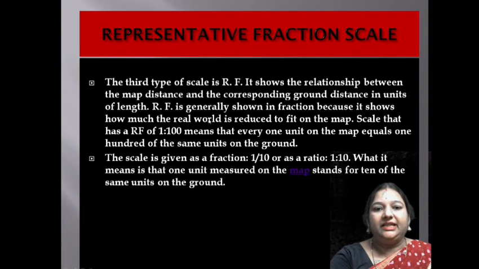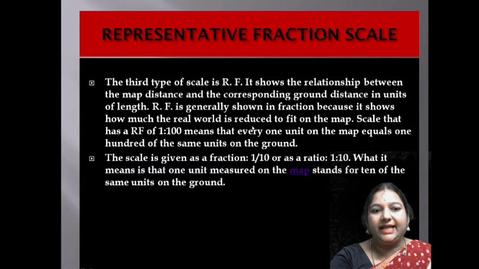Representative fraction is generally shown as a fraction because it shows how much the real world is reduced to fit on the map. A scale that has a representative fraction of 1:100 means that every one unit on the map equals 100 of the same unit on the ground.